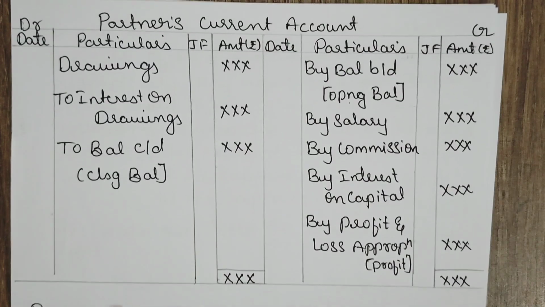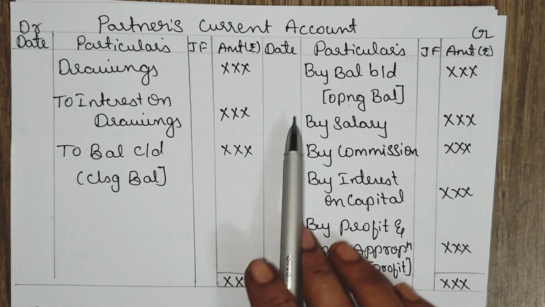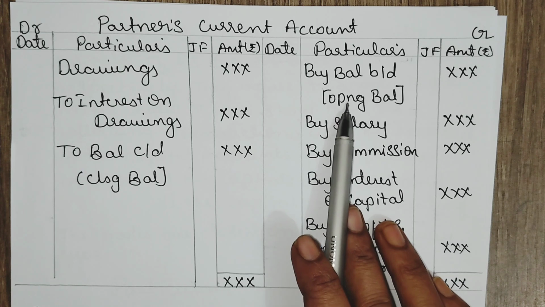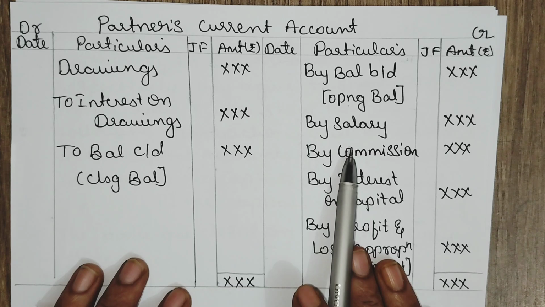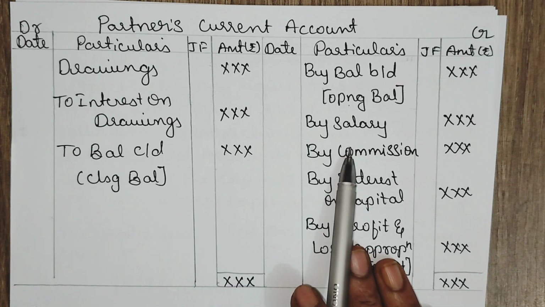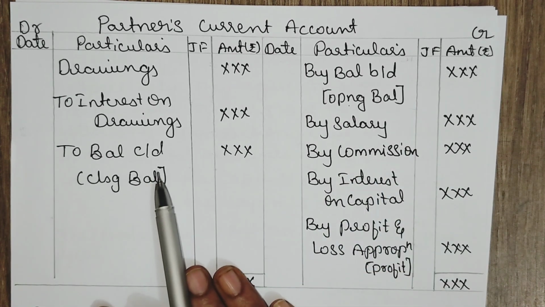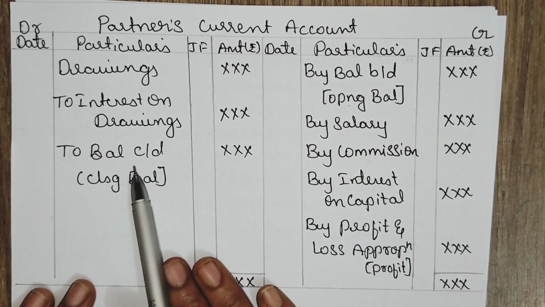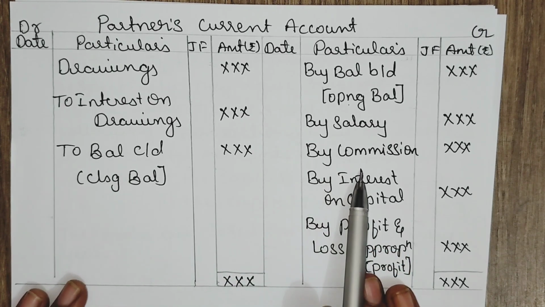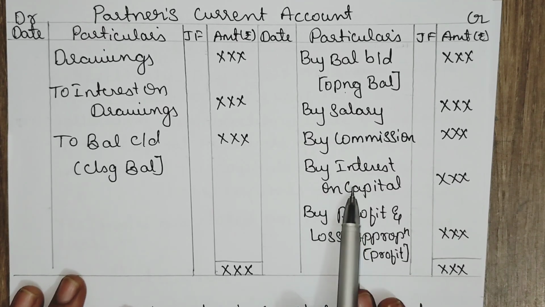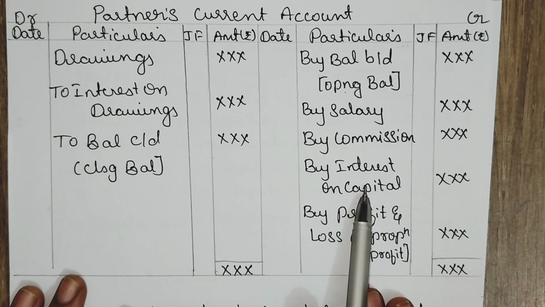Then we are preparing the partner's current account. Under partner's current account, in case any opening balance of current account is there, that should be credited. Here, partner's current account we are preparing from the point of view of the partner. So, whatever income to the partner will be credited, whatever expenses to the partner in the business will be debited. So, salary should be credited, commission we are crediting, interest on capital, on their capital whatever they have invested, on that they are getting an interest. So it is an income to the partner, that is why we are crediting interest on capital.